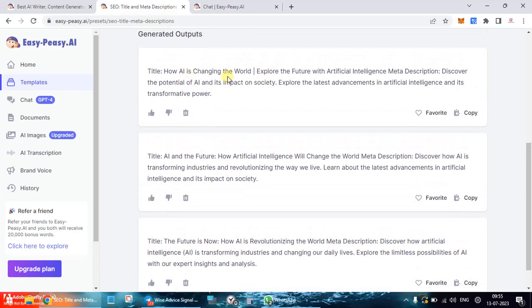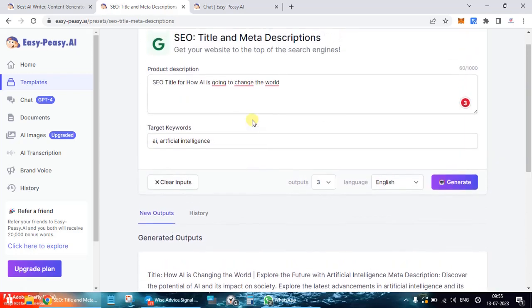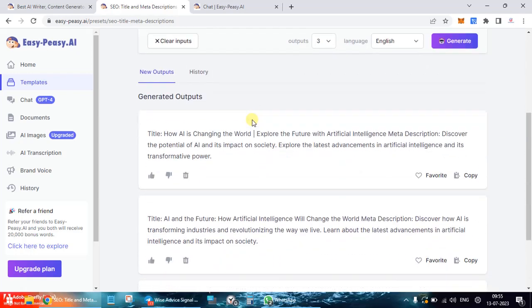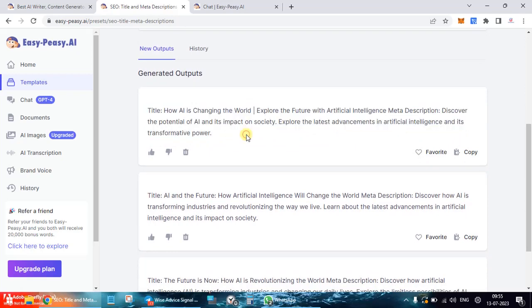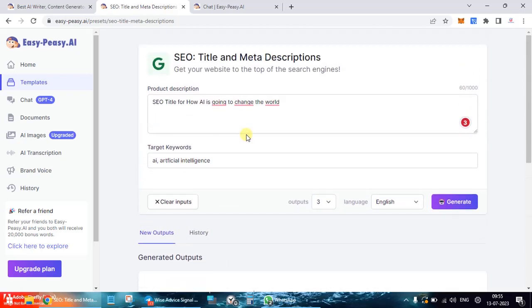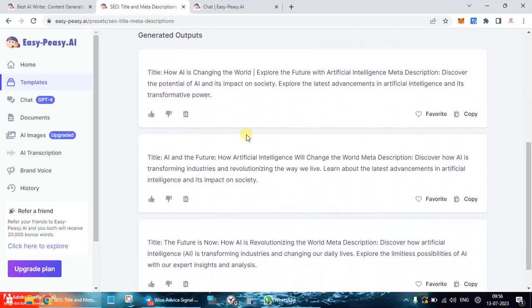So title: how AI is changing the world, explore the future with artificial intelligence. Description: discover the potential of AI, explore the latest advancements. I couldn't figure out how you could use it, because for a title, as you know, there are restrictions on the characters. Whether this full thing is a title, I don't know. And where is the meta description? So I don't find it quite that user friendly.